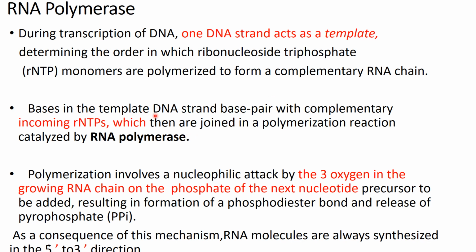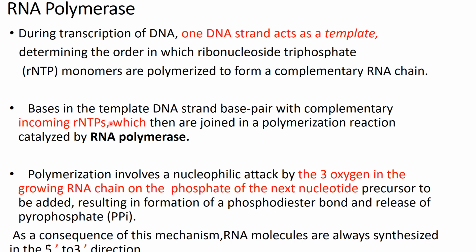The bases in the template DNA strand base pair with the complementary incoming RNTPs. That means if it is cytosine in DNA, then in the RNTP it is going to be guanosine. If it is adenine in DNA, then in mRNA it is going to be uracil, because thymine is not present in mRNA.